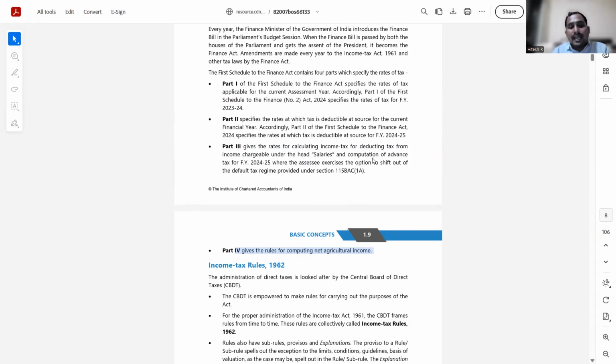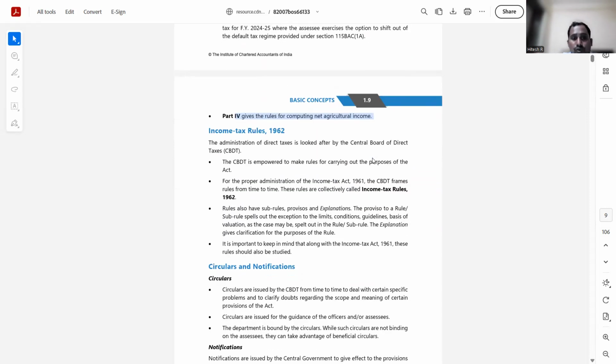We have seen Income Tax Act, Income Tax Finance Act, and now we go to Income Tax rules. The income tax rule is nothing but the administration body or executive body. So anything which is written in the act has to be given effect, has to be exercised, has to be made accessible or has to be enabled for the citizens to comply with. So this enabling happens by way of rules, by way of various forms, by way of various formulas which are required to comply with the basic income tax act.